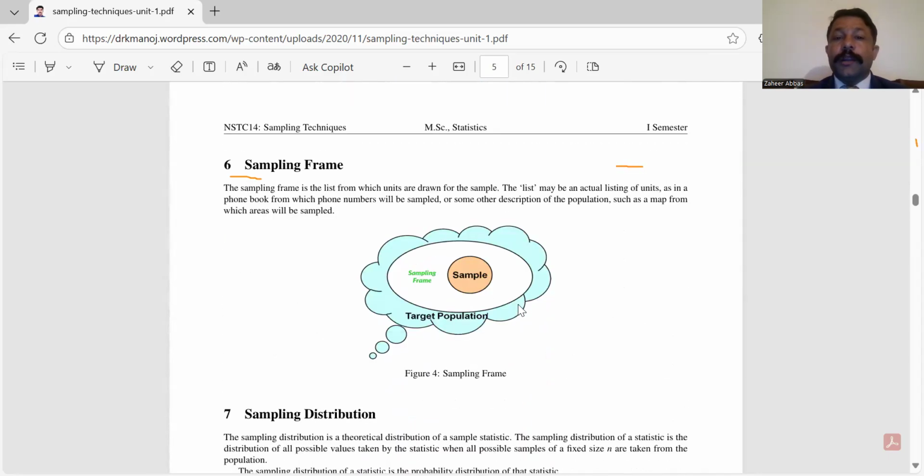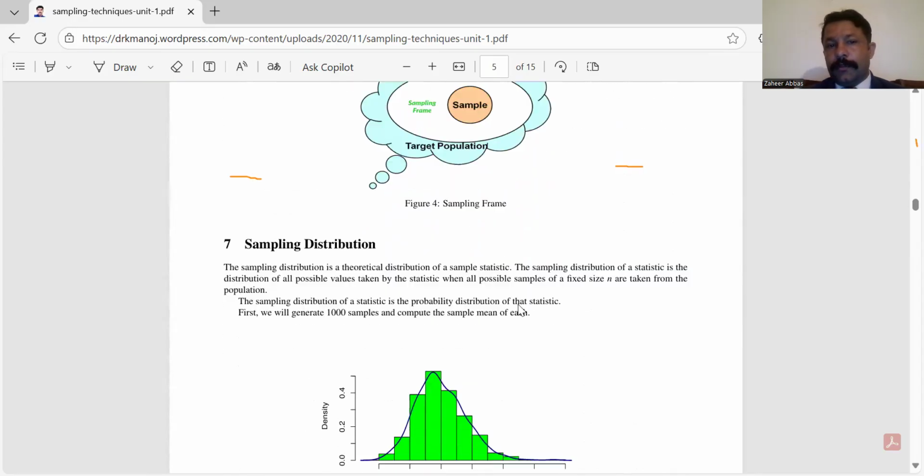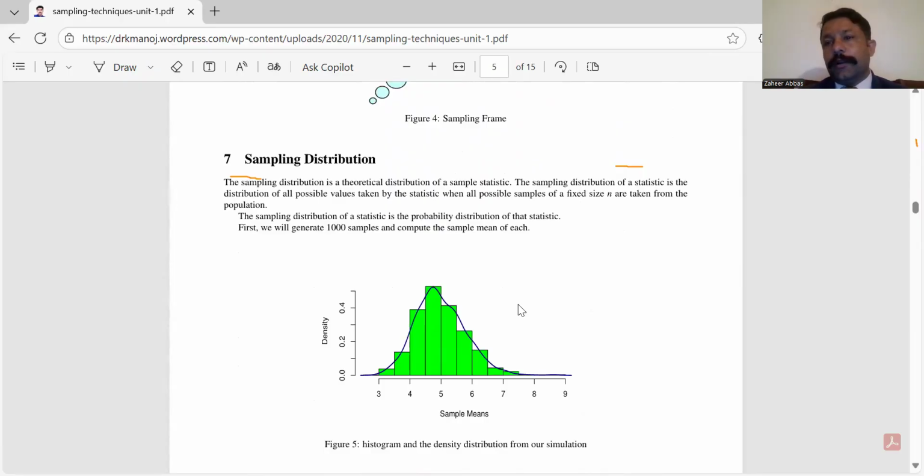Okay, now what is then a sampling frame? Sampling frame is a list from which units are drawn for a sample. So it is a complete list of all the sampling units which are included. And then a very important term is sampling distribution. Sampling distribution is a theoretical distribution for a sample statistic: the distribution of all possible values taken from all samples of the fixed size n.